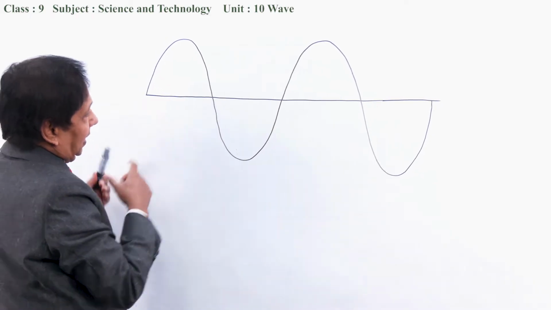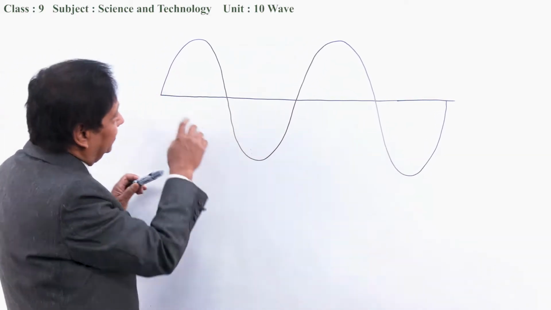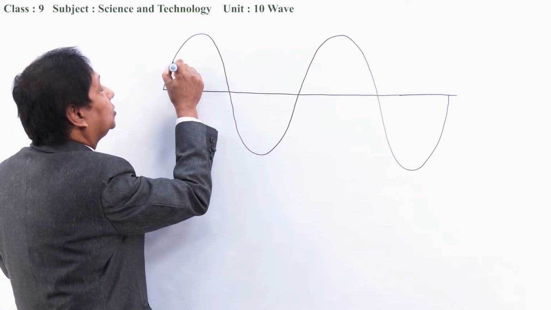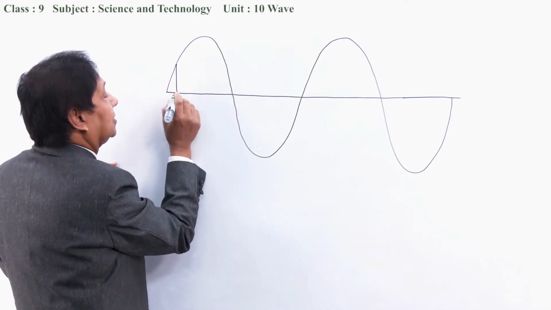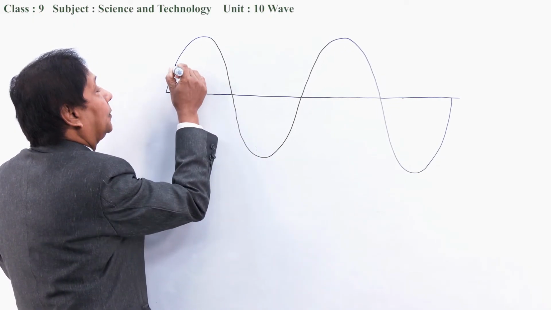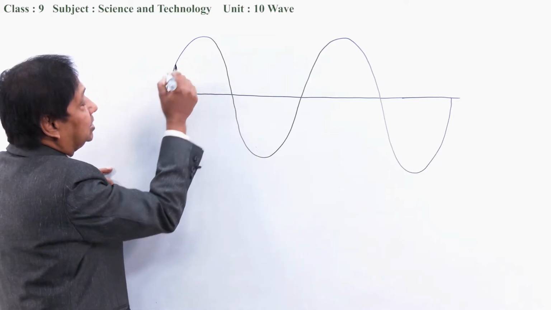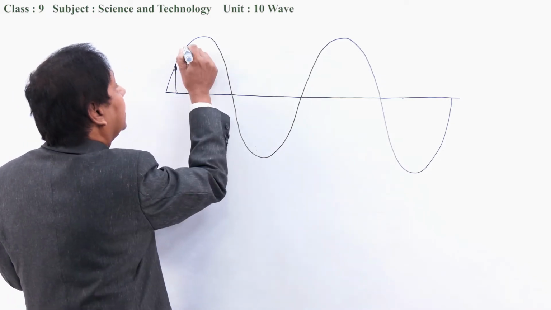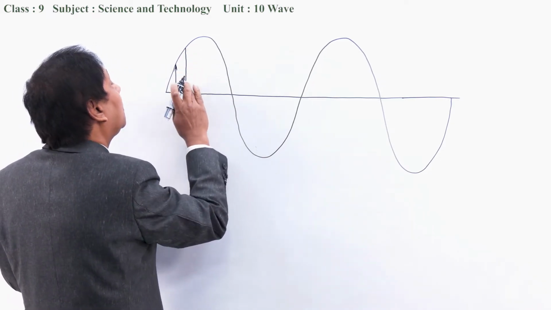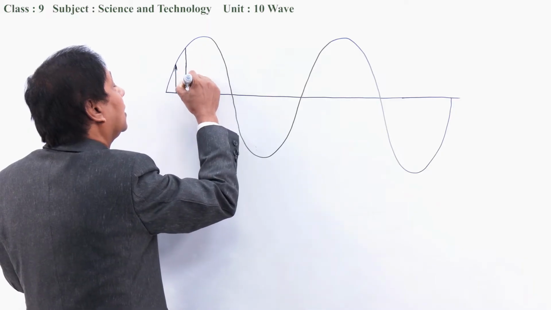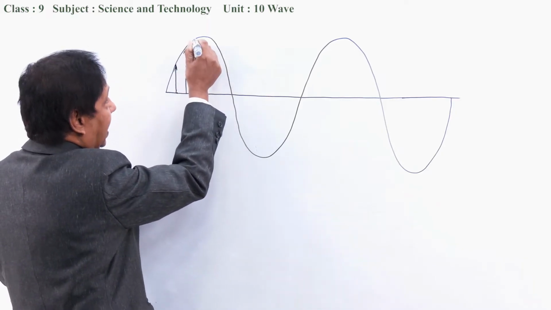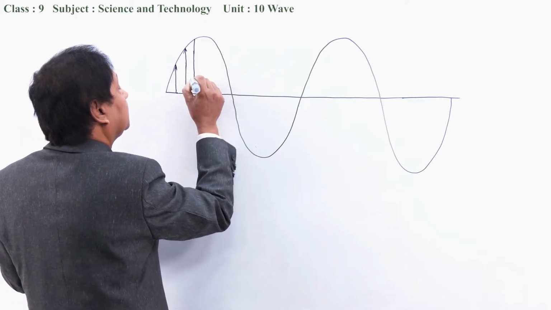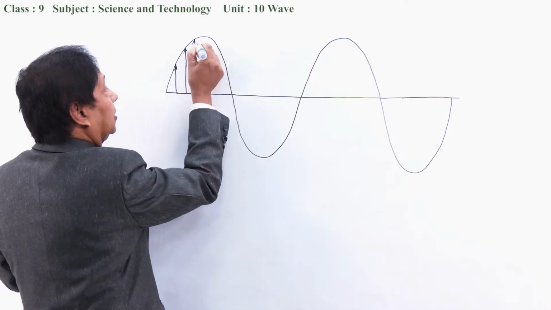And at this time, what is happening actually? The particle previously present at this place is moved to this point. The particle which was previously present at this point is moved to this point, and the particle previously present at this point is moved to this point, and another this way.